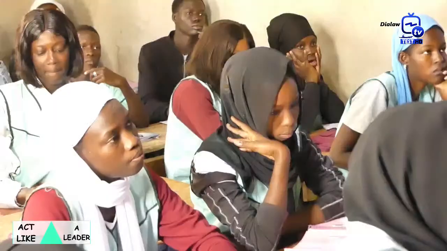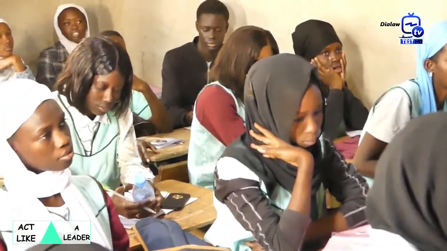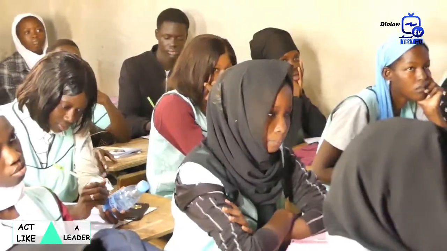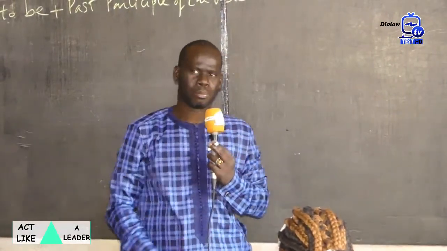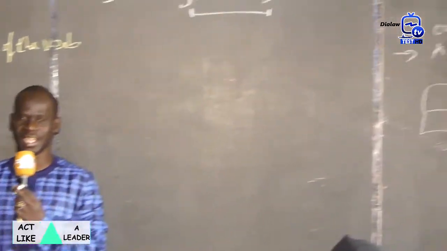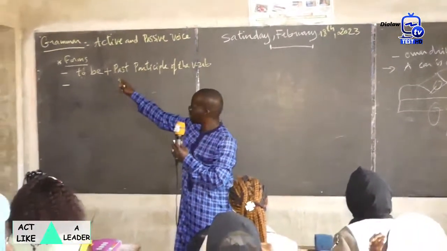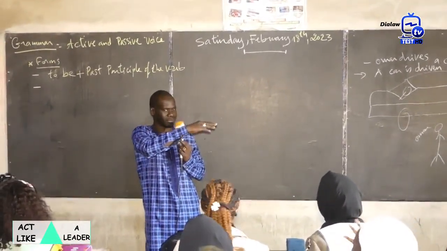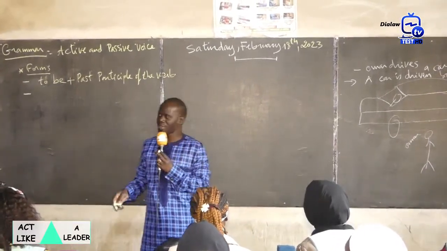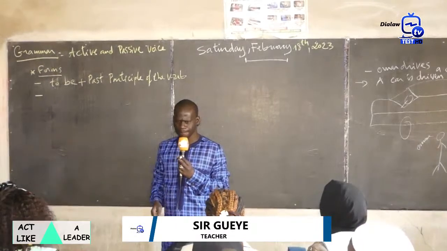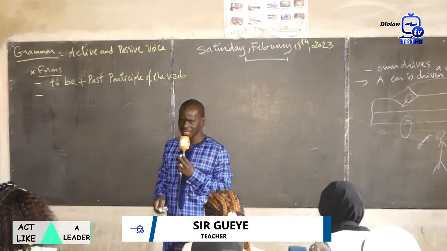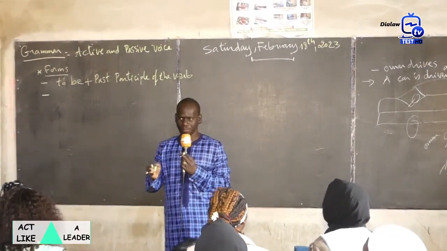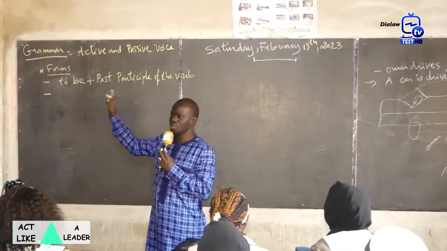There we have Omar drives a car. It is the present simple. A car is driven by Omar. Now if we have the present progressive, Omar is driving a car, are we going to use to be plus past participle only? No. Here we have the ing form. What are we going to do? Yes? To be plus being plus past participle of the verb. Very good.